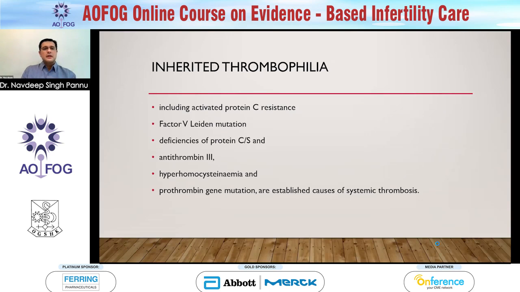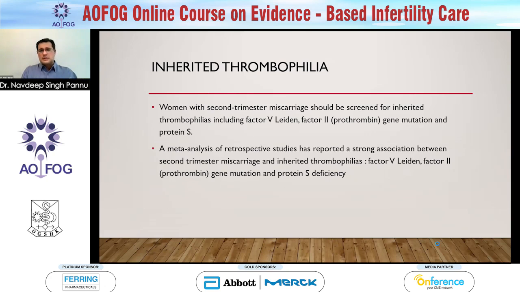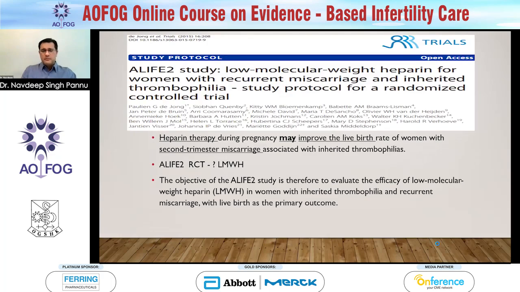Next, the inherited thrombophilia, which includes this list of things: activated protein C resistance, factor V Leiden, antithrombin III. All these things are established causes of systemic thrombosis, and it's been shown that they cause recurrent miscarriages. However, as for treatment options, we generally believe that giving low molecular weight heparin may help these patients improve their live birth rates. There's a study, the LIVE-2 study, which wants to evaluate the efficacy of low molecular weight heparin in women with inherited thrombophilia and recurrent miscarriage, with live birth as the primary outcome. I don't think the study has been completed yet because I tried searching for it online. Let's hope to get more clarity once this study is out.